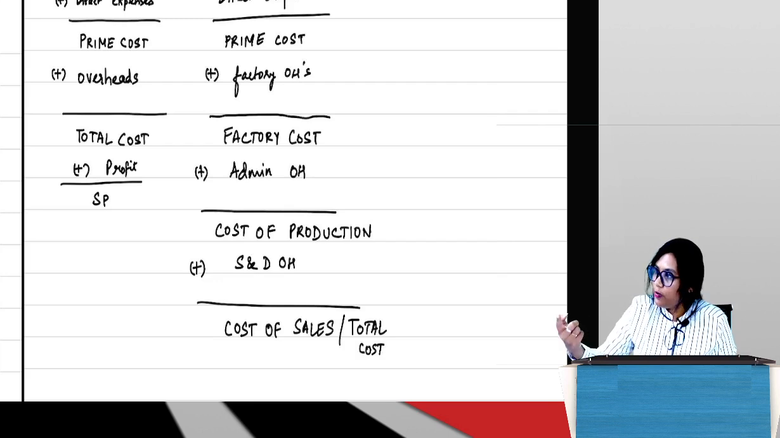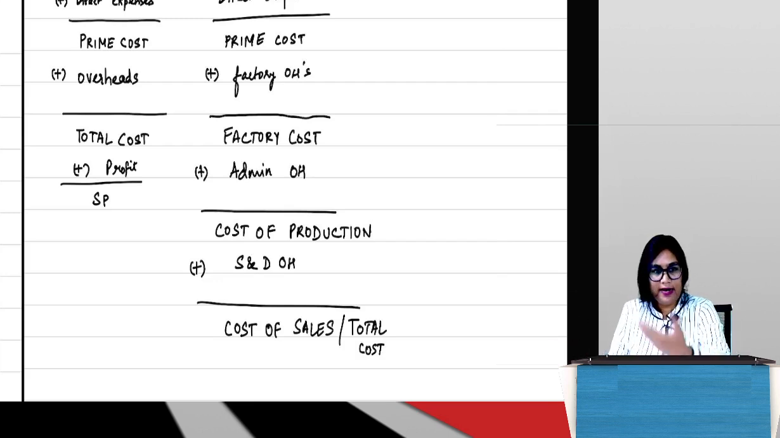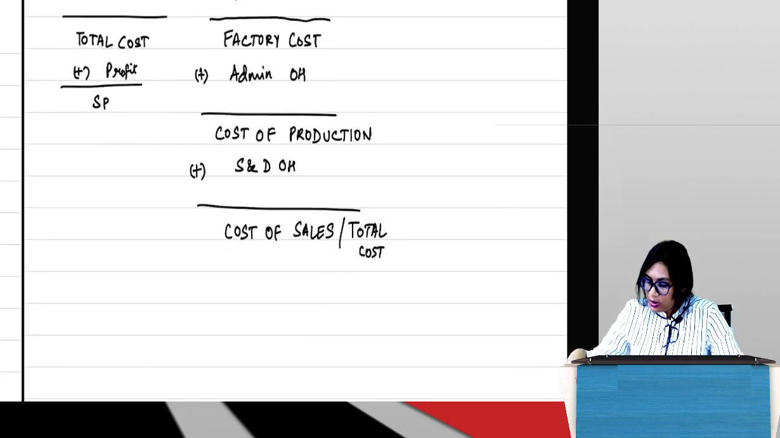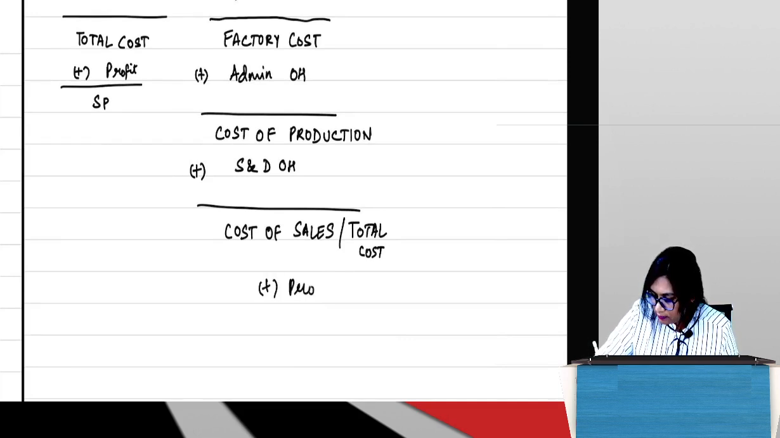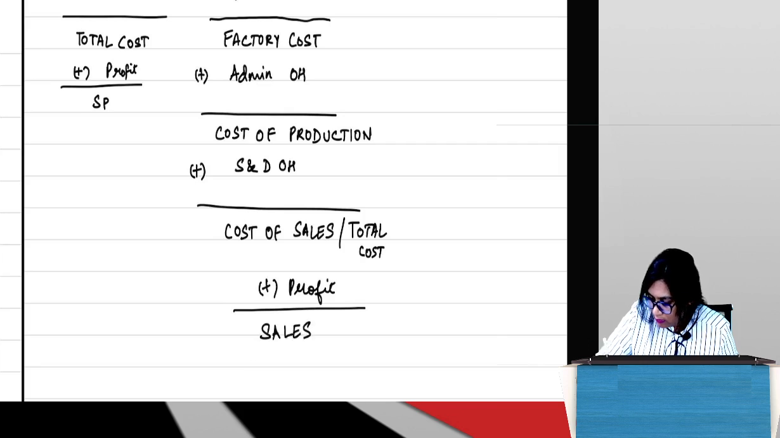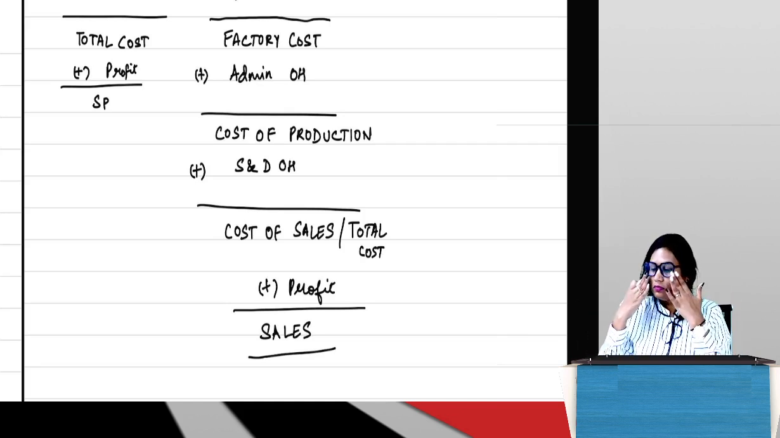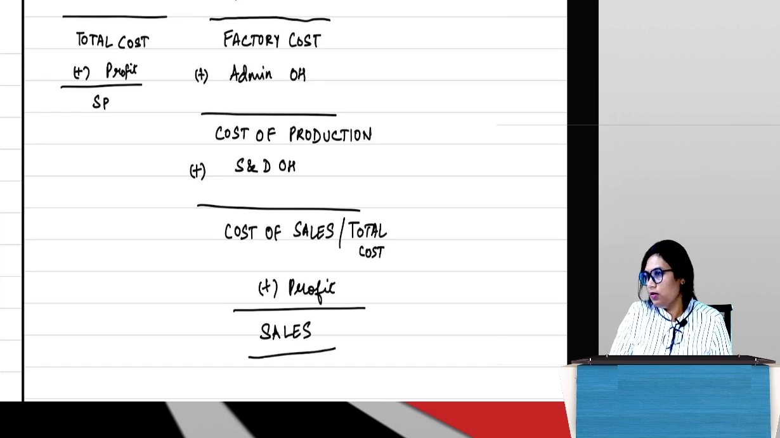Which was the last overhead? Selling and distribution. We added that and we got cost of sales. Cost of sales is nothing but my total cost. To this, when I add profit, I will get my sales. Guys, correct? Simple till now.